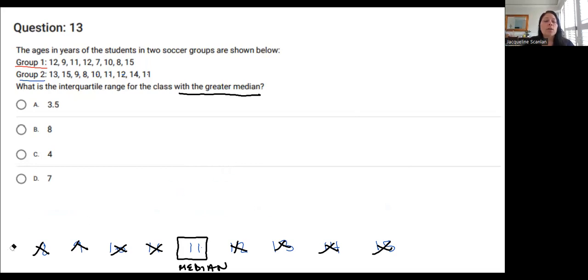Okay, what I am going to do now is take this data set that I have found the median of, and find the interquartile range. Remember, to find the interquartile range, I am going to first find the median of the lower set of numbers below that original median, right? I'm going to find the middle number of the lower set of data points. The way I'm going to do that is some elimination again. I'm going to cross from the outside in until I bump into the middle number.